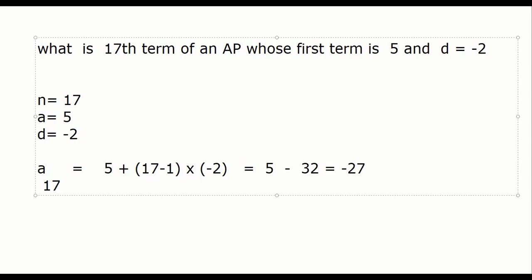Too easy, everyone. Everyone can find it out if it is given three parameters or four parameters. If you know any three parameters, see, everyone.